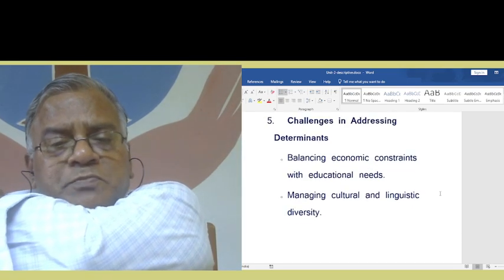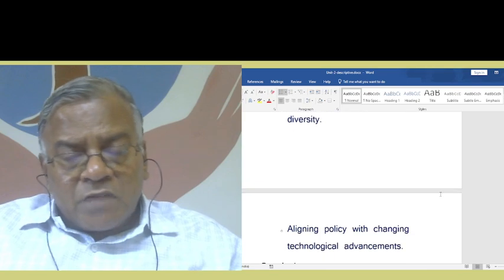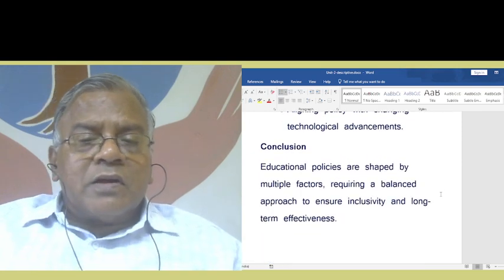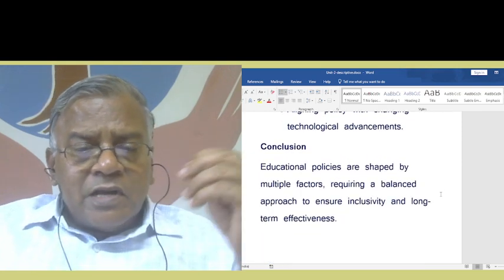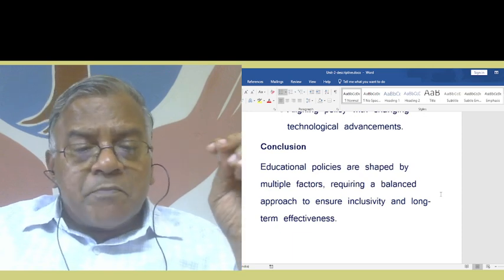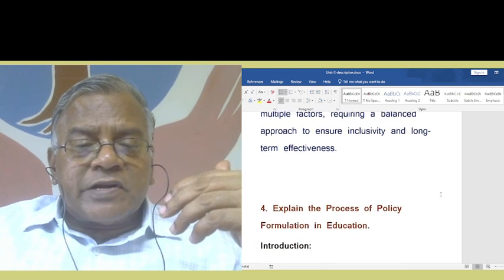You can expand these points. You can keep these points in mind. When the question comes, you will be able to write very nicely. As a concluding remark, you can give this: Educational policies are shaped by multiple factors, requiring a balanced approach to ensure inclusivity and long-term effectiveness.